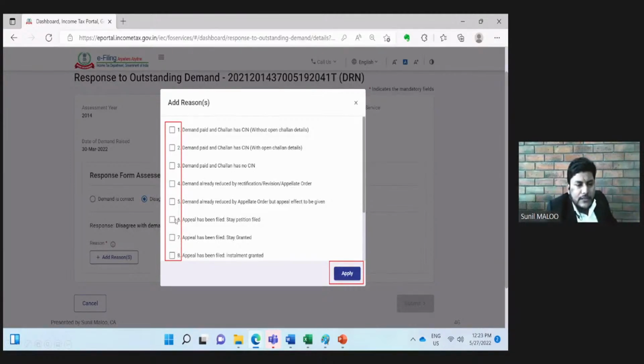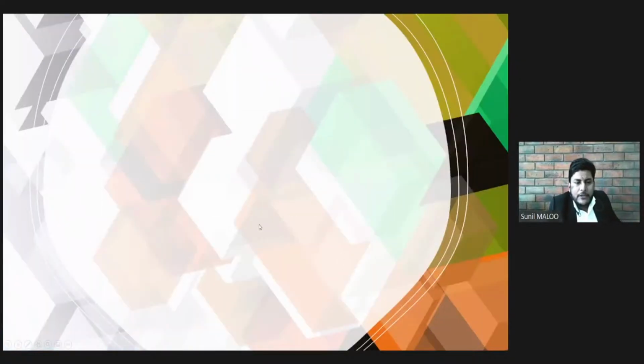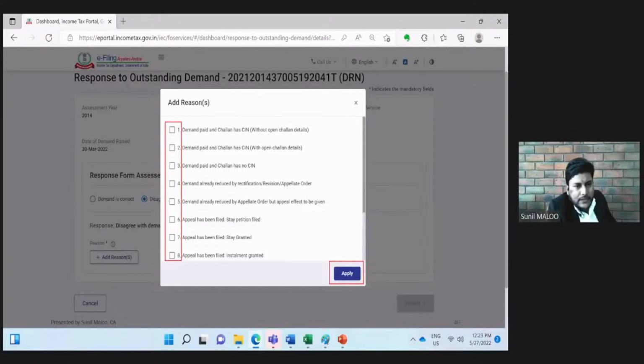The only justification for adding a proper reason here is that if we disagree with the demand by quoting a correct reason, then our future refunds will not be automatically adjusted against such demand. So it is very advisable, very important for all of us to regularly visit this outstanding demand tab of all our clients.